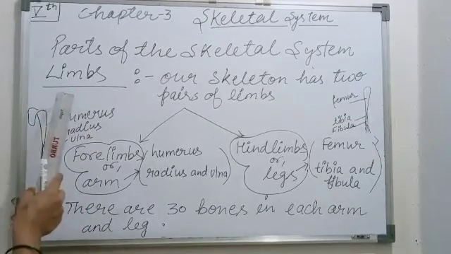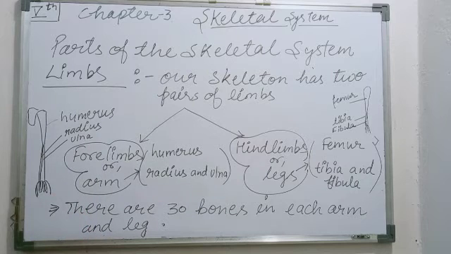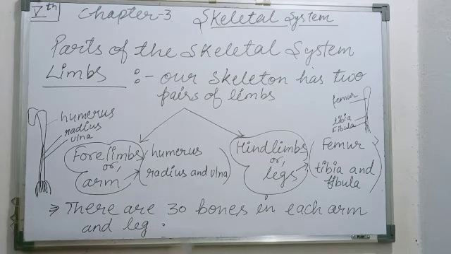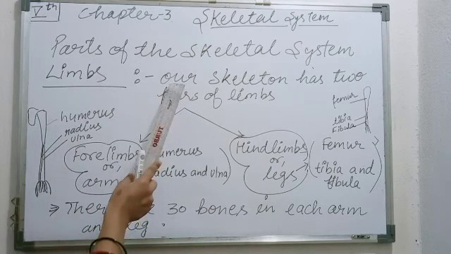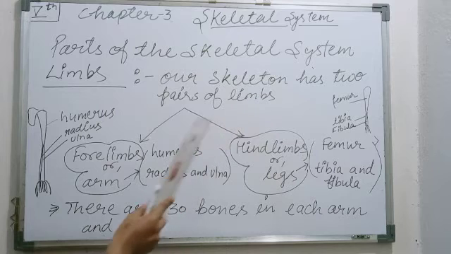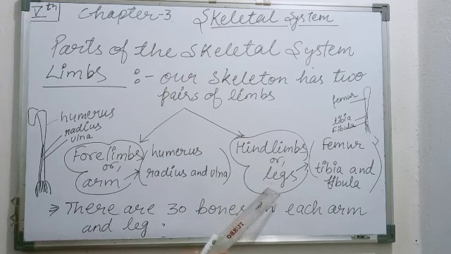So students, the last main part of the skeletal system is your limbs. In the previous chapter, we discussed that limbs are categorized into two parts. The first one is your upper limbs and the second one is your lower limbs. As you know, our skeleton has two pairs of limbs, meaning forelimbs and hind limbs. Forelimbs are known as arms. You can say forelimbs or arms, and hind limbs or legs.